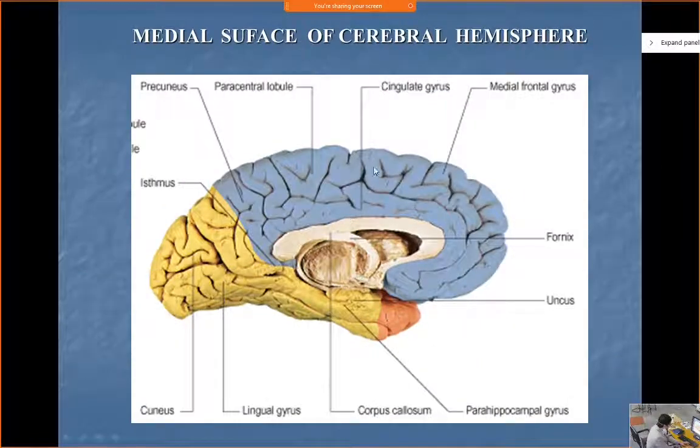In the medial surface, maximum is supplied by the anterior cerebrals, because they are going like that, isn't it? Temporal pole is supplied by the middle cerebral, and the rest of the posterior surface, even in the posterior part of the medial surface, the inferior part of the temporal surface, they are supplied by the posterior cerebral artery.